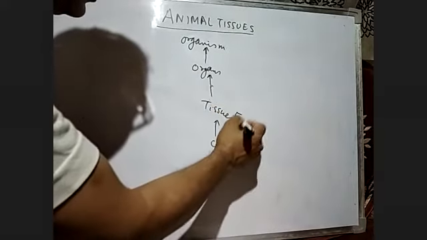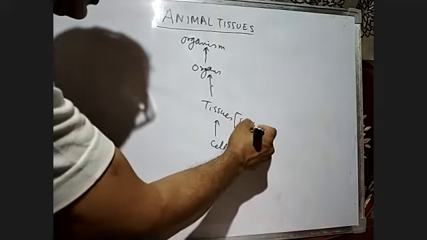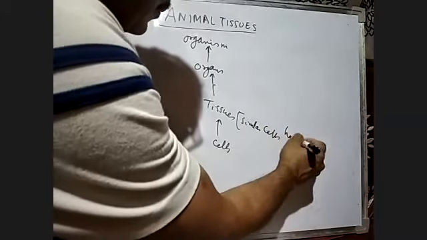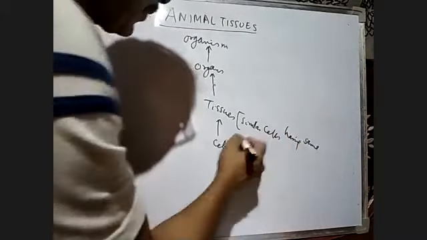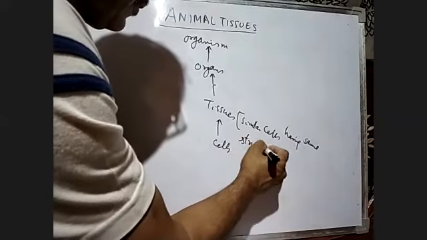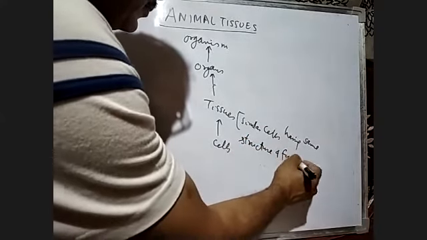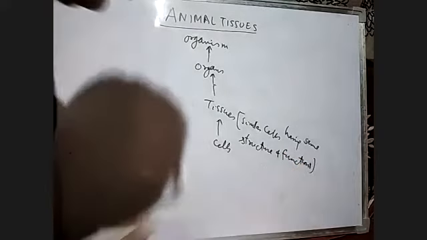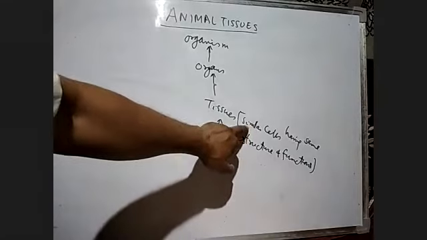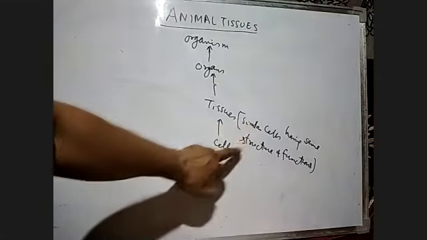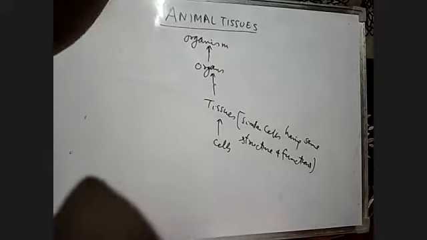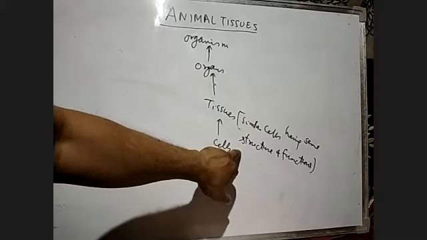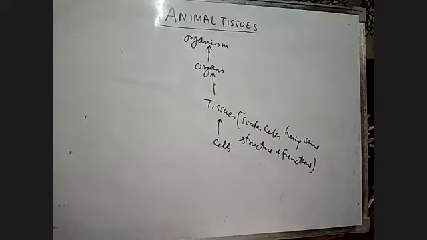So when similar cells having the same structure and function combine together, it is called a tissue.